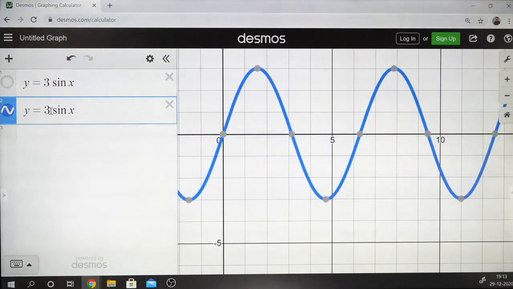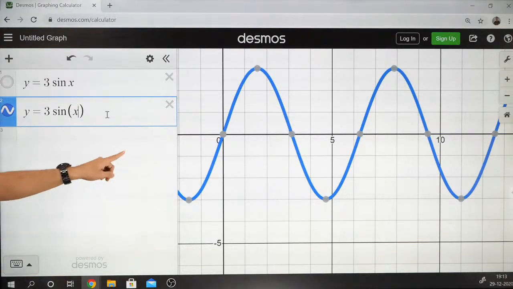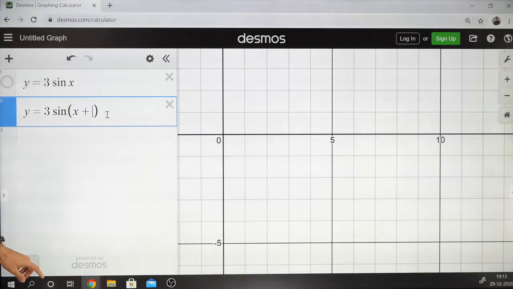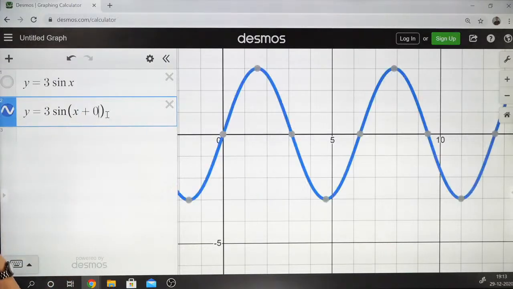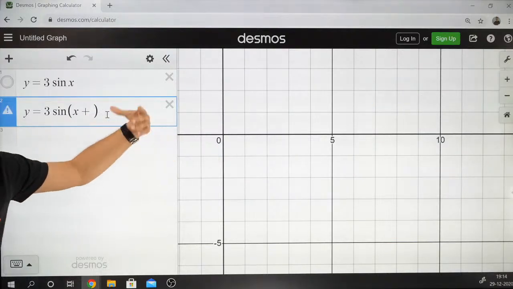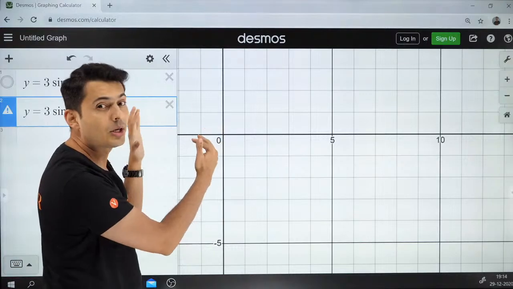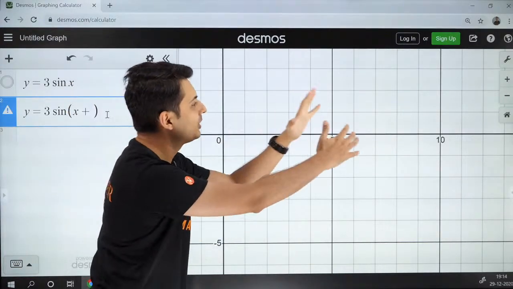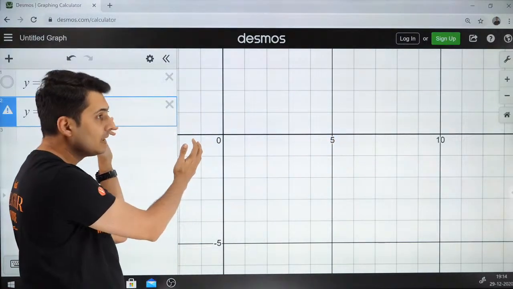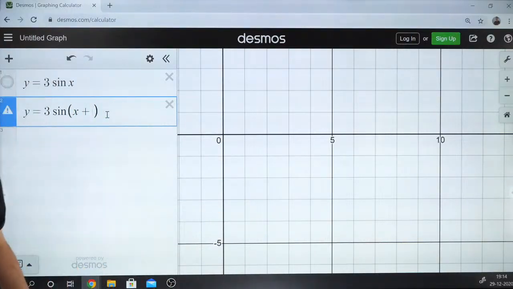And that is, instead of just multiplying, let me add something and see what happens. Let me add x plus 0.1 or 0.2. You know what is going to happen? This graph is going to shift. But you know where it's going to shift? It's not going to shift ahead. It's going to shift behind. Why? Think about it. I'll tell you.